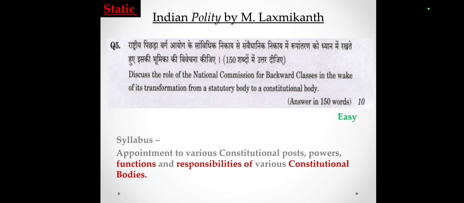And in the syllabus, there is clear mention of the appointment to various constitutional bodies, powers, functions and responsibilities of various constitutional bodies. So I classify it as an easy question, as if anyone reads the National Commission for Backward Classes chapter in the M. Lakshmikant book, he or she can easily answer this type of question. And as it comes from the static material, we can classify it as a static question.